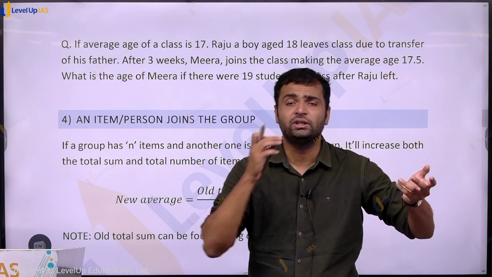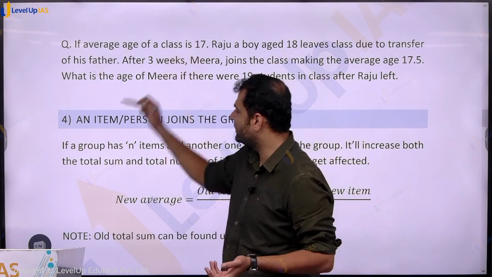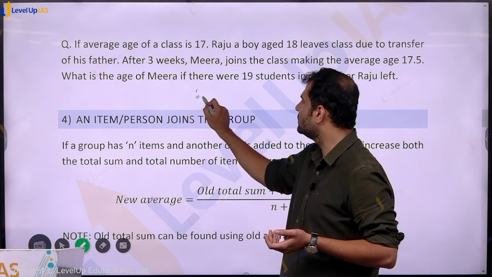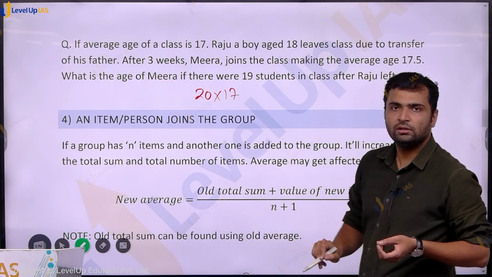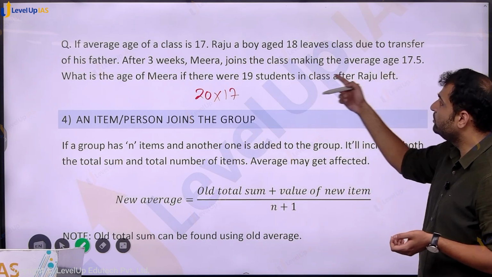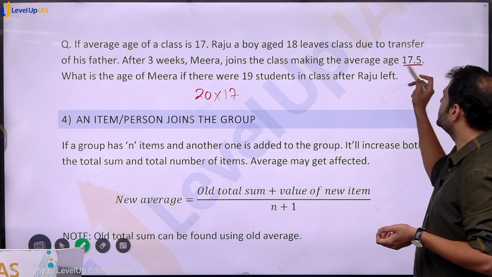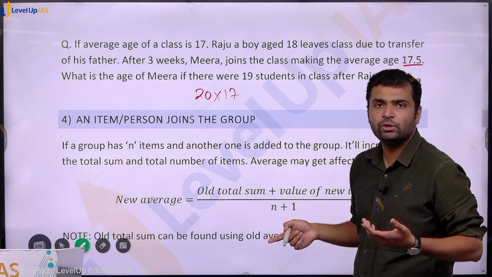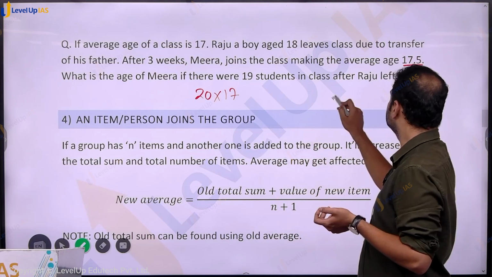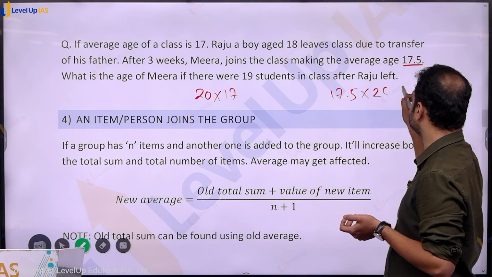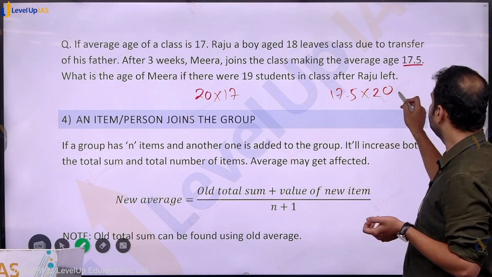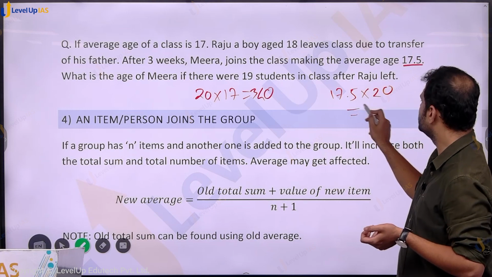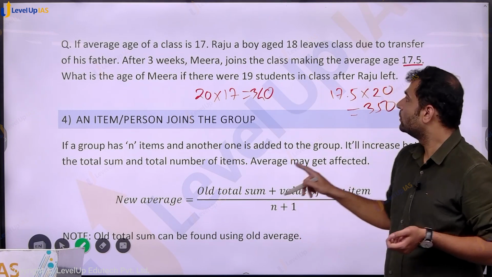Initially, how many students with Raju? 20 students were there, and this is the average of 20 students. So what is the old sum before Raju left? It is just 20 into 17. Now after Meera joins the class, the average age becomes 17.5. So the sum of new ages of the students, including Meera but not Raju, is 17.5 into 20. This is the new sum. Let us calculate: this is 340 and this is 175 into 2, so this is 350.